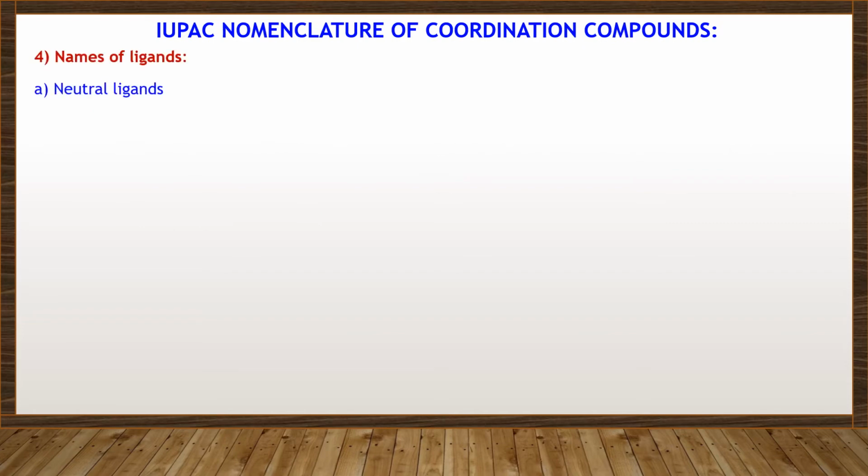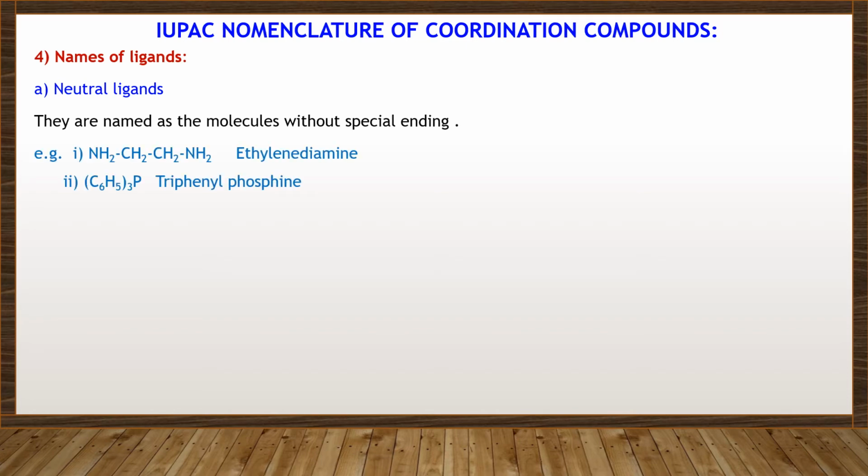Names of the ligands. Neutral ligands are named as molecules without special ending. For example, NH2CH2CH2NH2, ethylenediamine; P(C6H5)3, triphenylphosphine. Negative ligands: the names of negative ligands end in o.